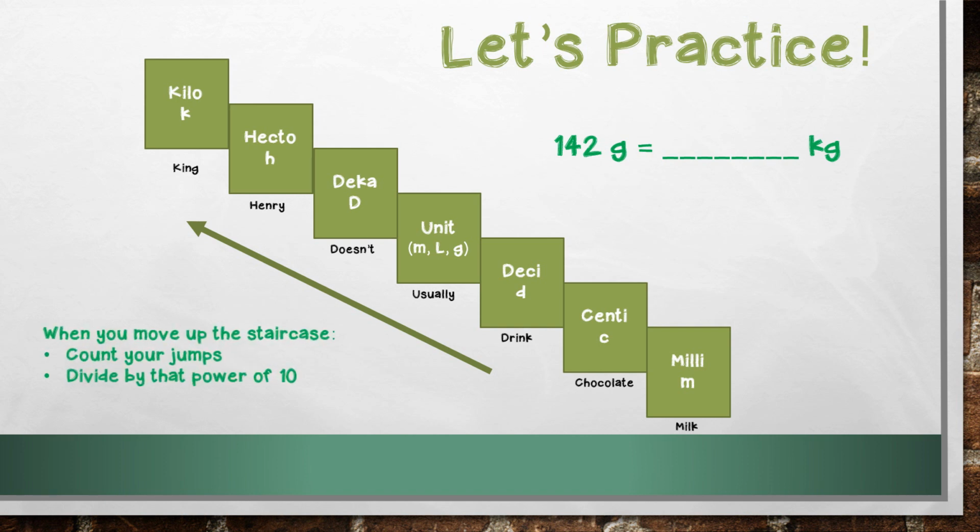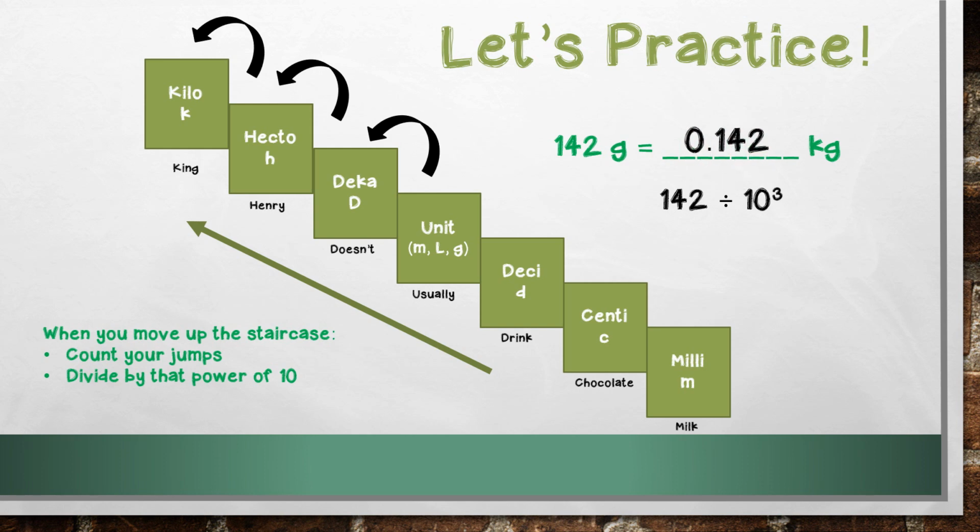And when I move up the staircase, you have to count your jumps and then divide by that power of 10. So what that means is I'm going to move 3 times up my staircase, and I'm going to divide by 10 to the power of 3, because that's how many times I jumped on my staircase. And when we do 142 divided by 10 to the power of 3, I end up with 142 thousandths of a kilogram.